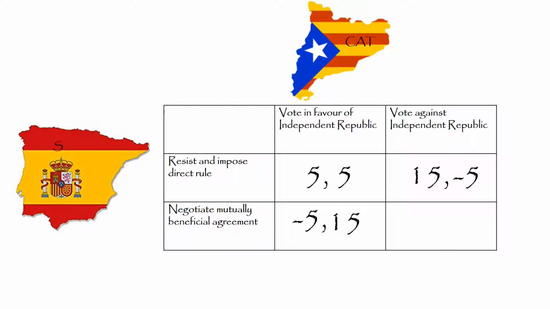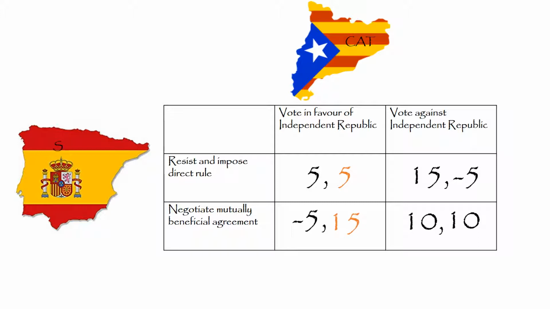In the final outcome, where Catalonia votes against an independent republic and negotiates a mutual agreement with Spain, both players receive 10. We can now solve the game. If Spain chooses to resist, Catalonia should vote in favour, since 5 is greater than -5. If Spain chooses to negotiate, Catalonia should again vote in favour, since 15 is greater than 10, hence yielding a higher payoff.